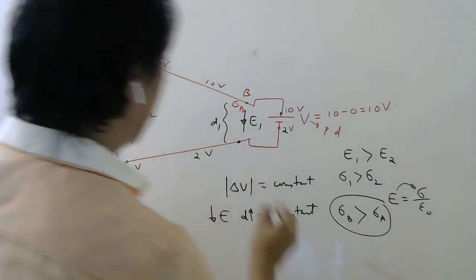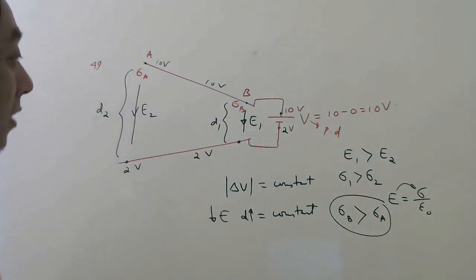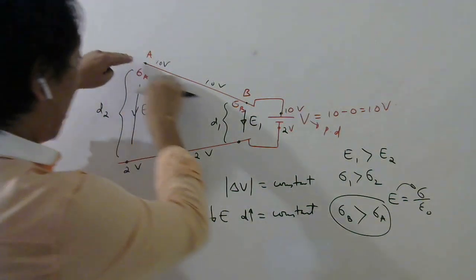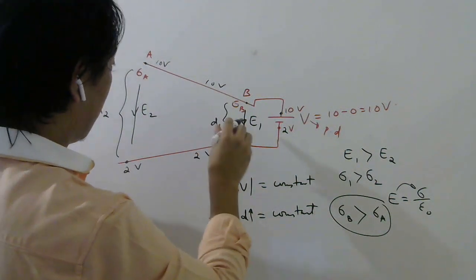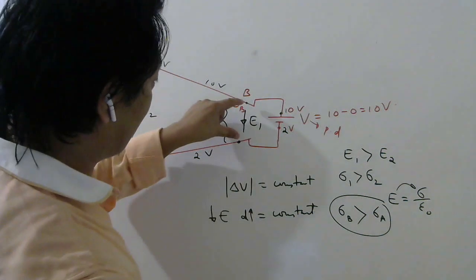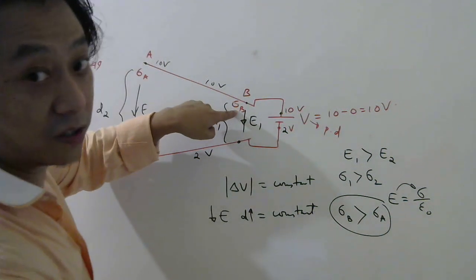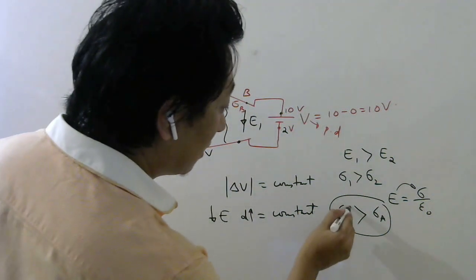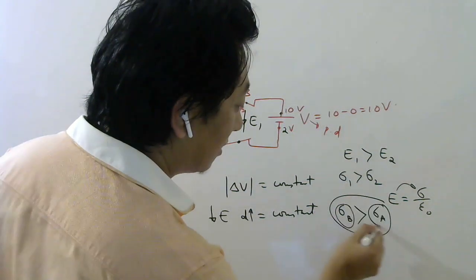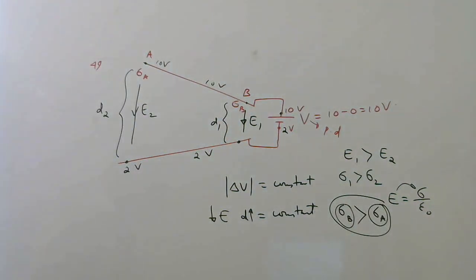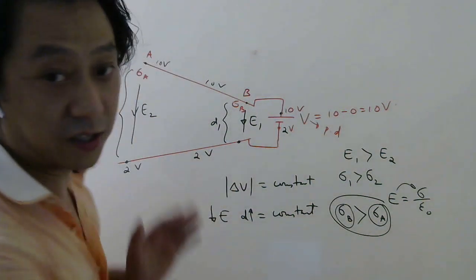So please understand, if the plates are not parallel, the charge will not spread uniformly. Wherever the distance is less, the charge will be more concentrated. That's why sigma B has to be larger than sigma A. So all this happened why? Because potential difference should be constant. Why should it be constant?